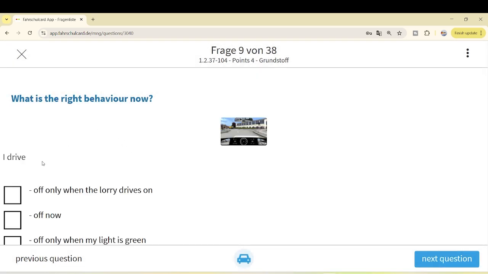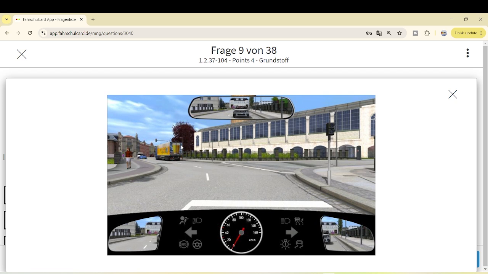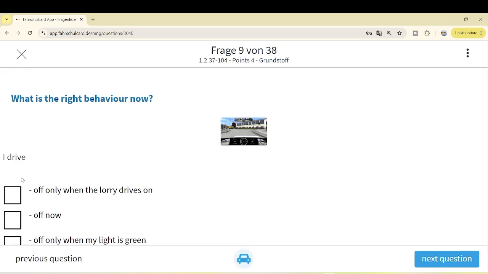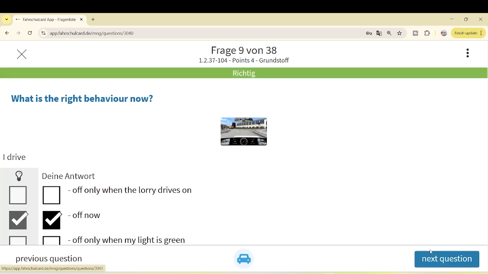What is the right behavior now? I drive off only when the lorry drives on. No, the lorry is already far away from you. That's not the correct answer. I drive off only when the light is green. As I told you, this light will never be green. It's a two-phase light. So you have to drive now. Drive off now is the correct answer. Let's jump to the next question.